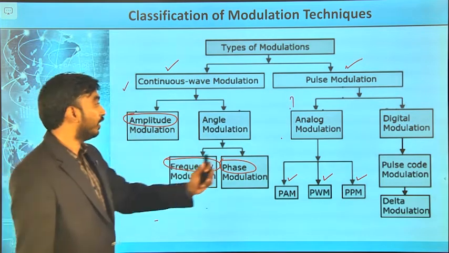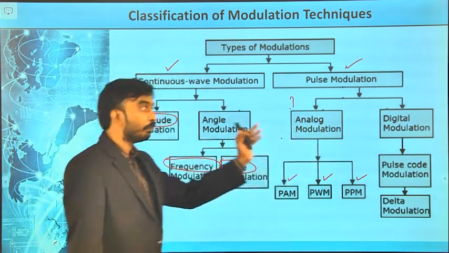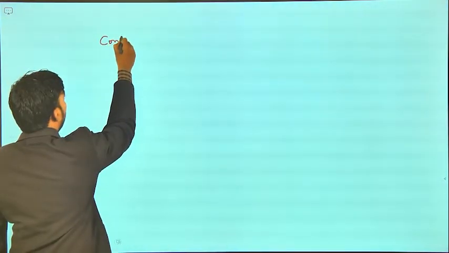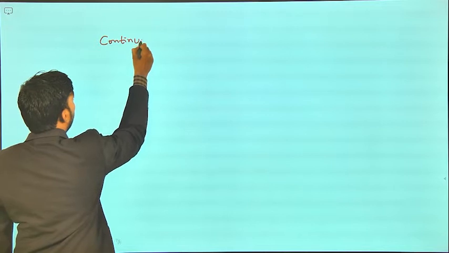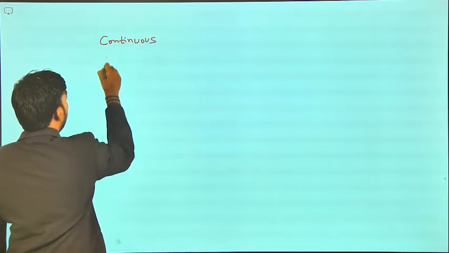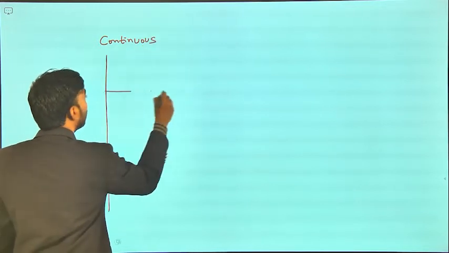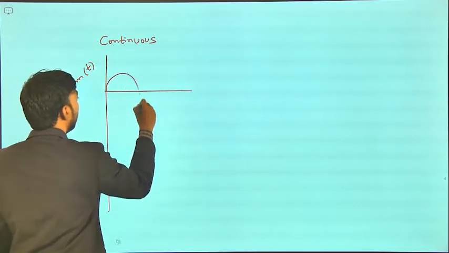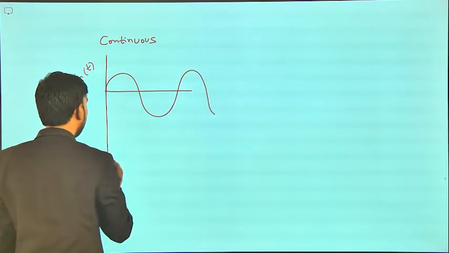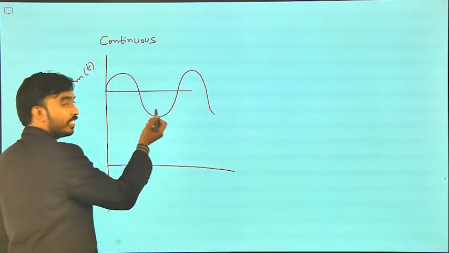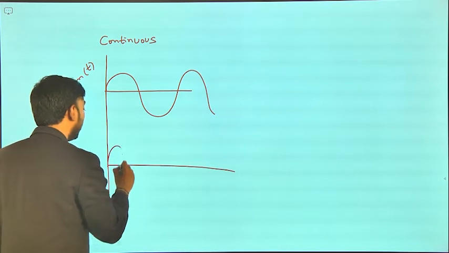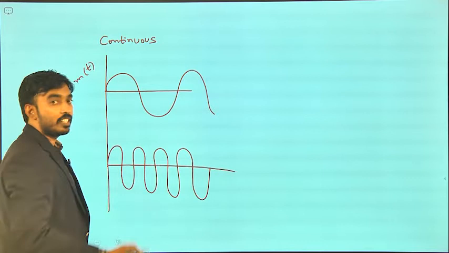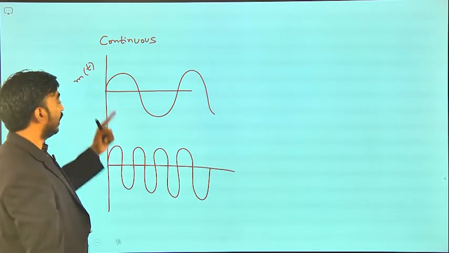The difference between the analog modulation here and continuous wave modulation is that in continuous wave, the message signal is a sinusoidal, low frequency signal, and the carrier signal is a high frequency signal. This is also a sinusoidal signal. Both are continuous in nature.